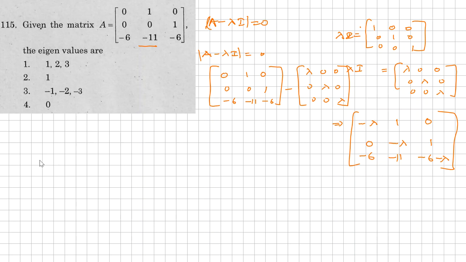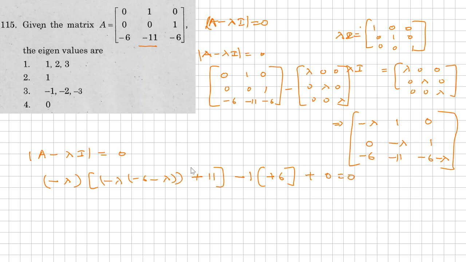So the determinant of A minus lambda I is equal to 0. For this we need to compute the determinant, that is first minus lambda into, I will cross multiply these two, minus lambda into minus 6 minus lambda. So this is one complete part, minus of minus means plus lambda here. And here minus 1 of, so minus 1 of 0 into this value means 0. We'll get plus simply 6 here, and plus 0 is equal to 0 here.